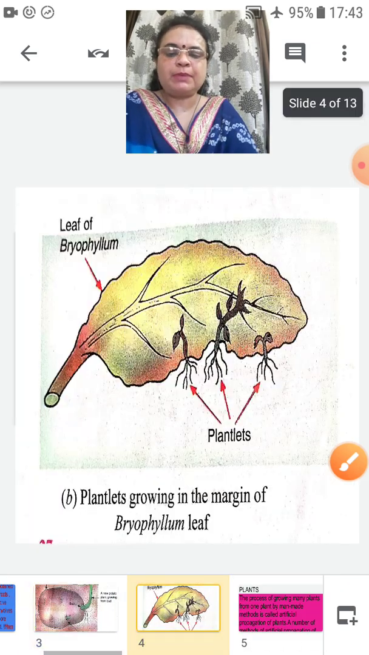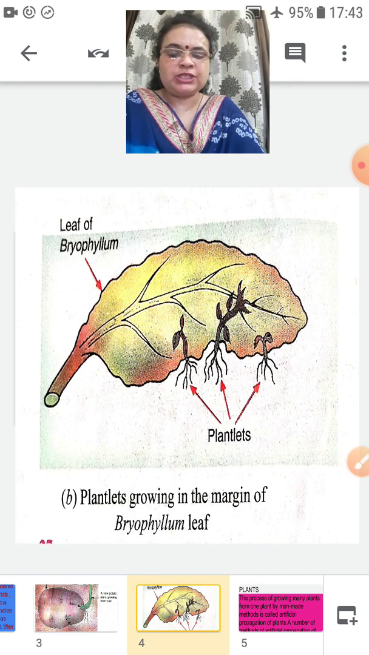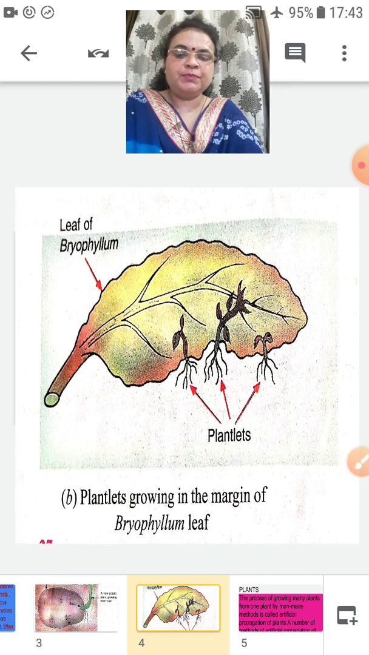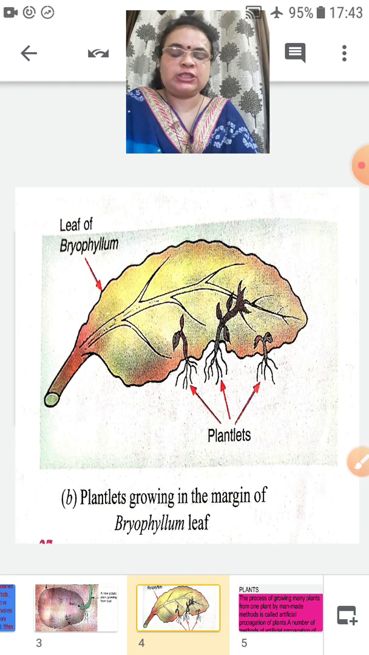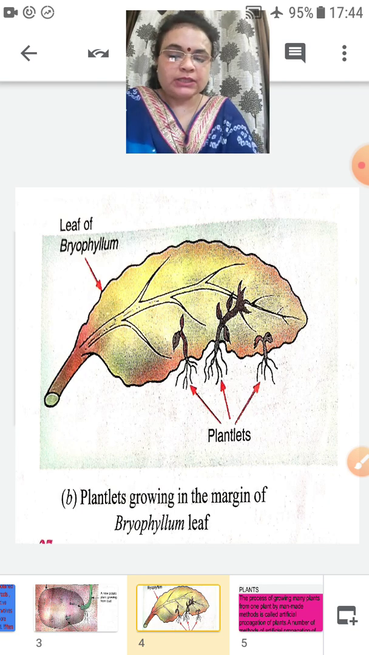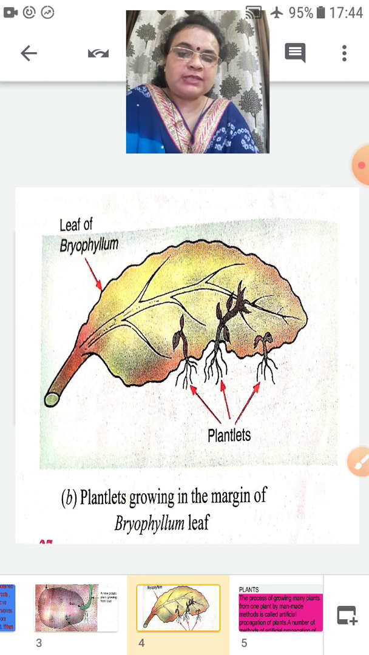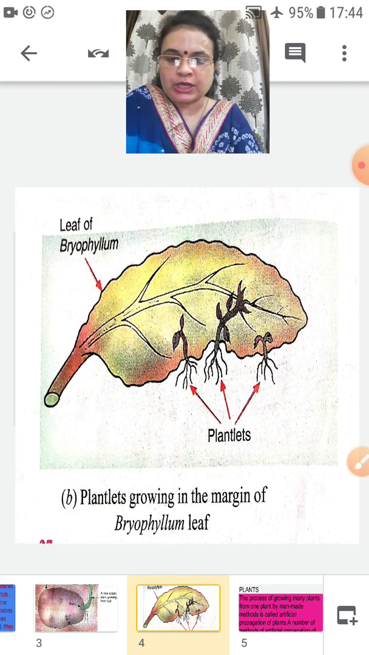One more example is a bryophyllum leaf. Here you can see a leaf of bryophyllum, and you can see some small thread-like root structures coming out from the leaf. These are plantlets. So here with the plantlets, a new organism is arising, reproducing. Now you have all studied vegetative propagation.